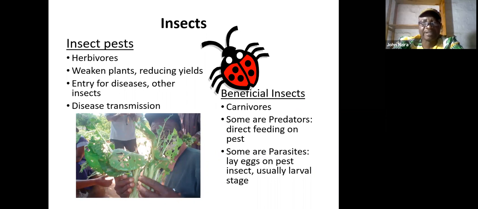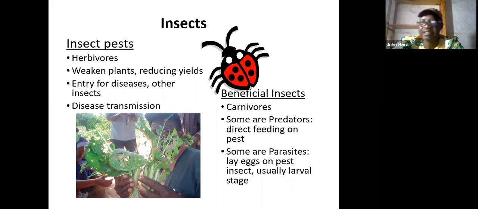Insects are divided into two: the beneficial insects and the insects that are pests. The insects that are pests are herbivorous. They eat vegetables, they eat greens. Like the picture below here, it is a sign that the insects are eating the vegetables; they suck the vegetable or they chew.